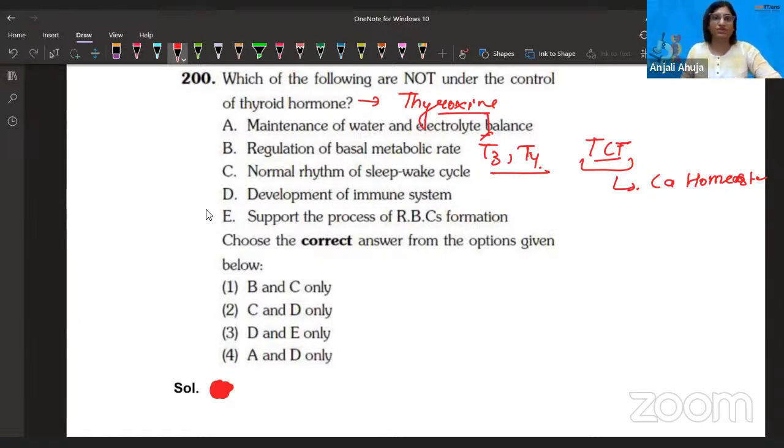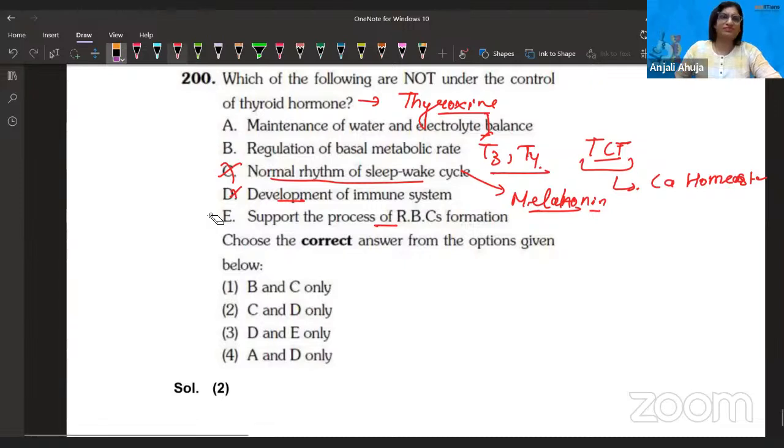So now let's read the options. First of all, I see normal rhythm of sleep-wake cycle. No, it is controlled by melatonin hormone, which is released by the pineal gland. Development of immune system? No, because thymosin is from the thymus gland. Support the process of RBC formation in the liver, in the kids.